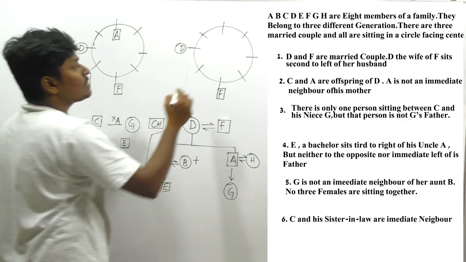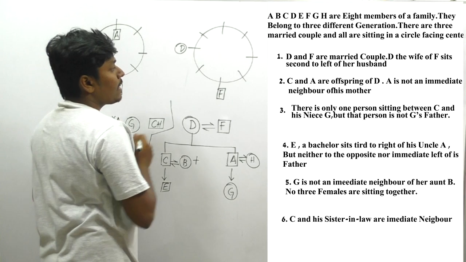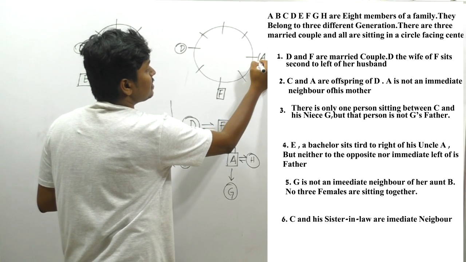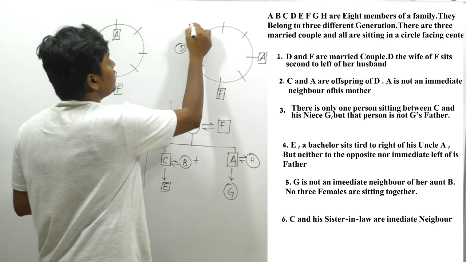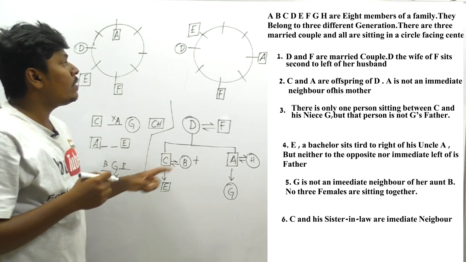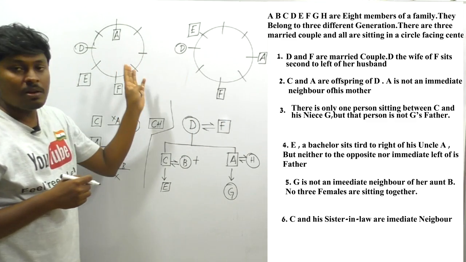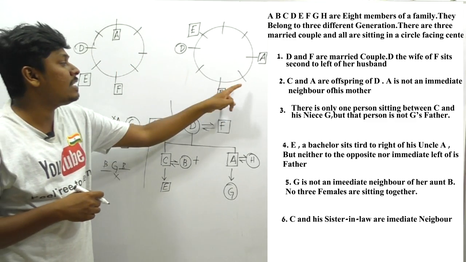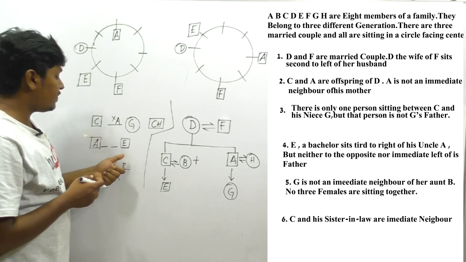And let me fix A here. If I fix A here, 1, 2, 3, E can't be placed. If I fix A here, which is a male, right hand side 1, 2, 3, E should come here. So I can say that in both conditions, A's right hand side, third place, is E. Okay, let me try to solve this question. If the answer goes wrong, then definitely A should be placed here and E should be placed here. Okay, I think we have placed this condition.